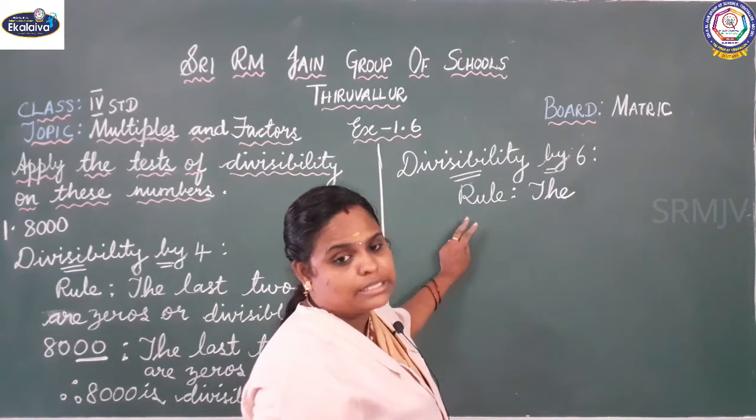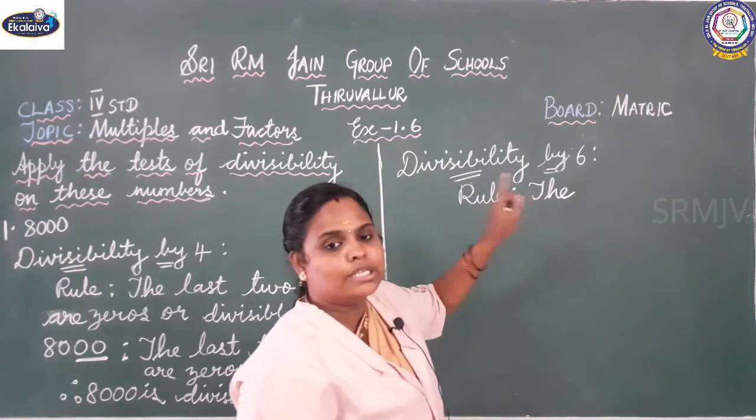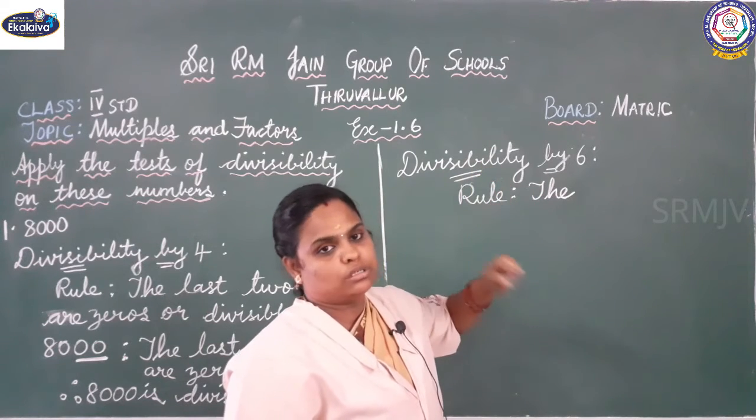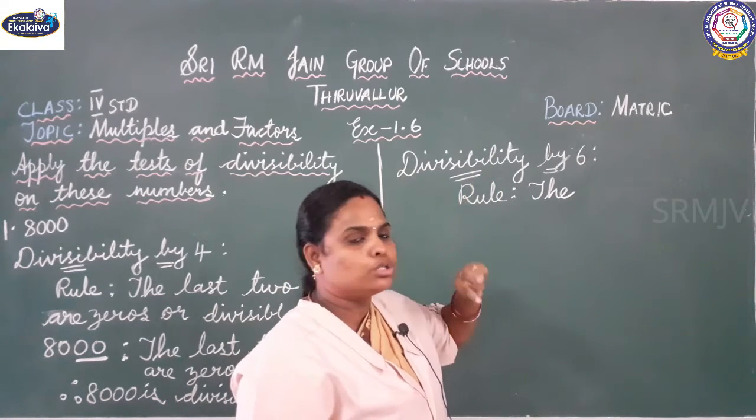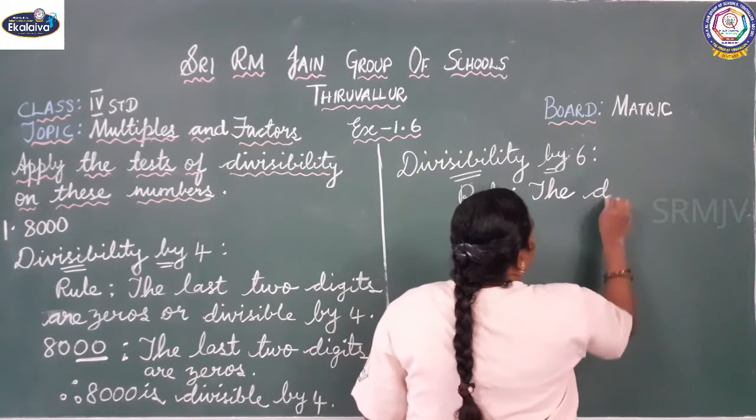So the digits in the ones place are divisible by both 2 and 3.